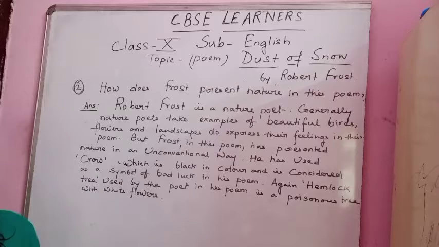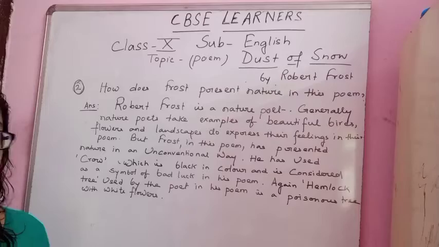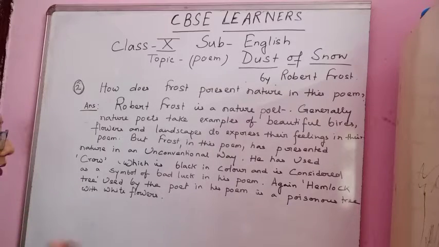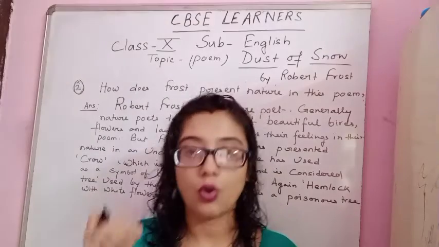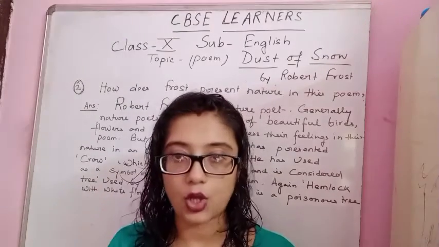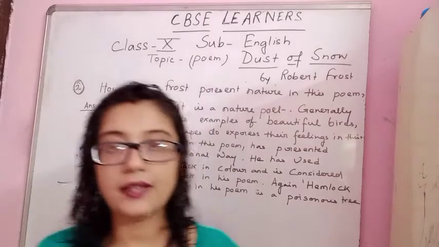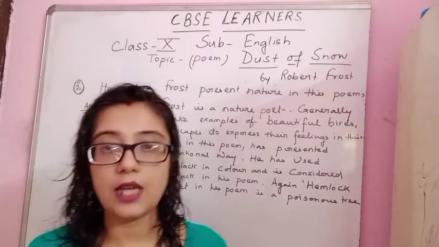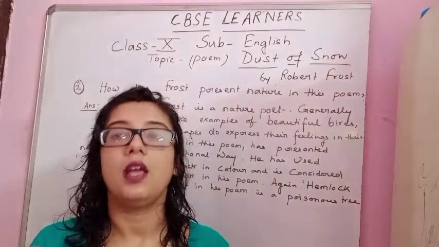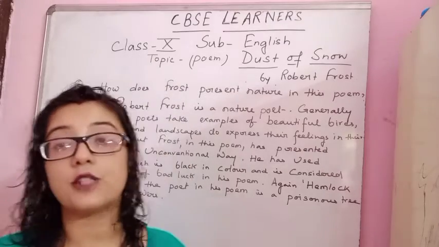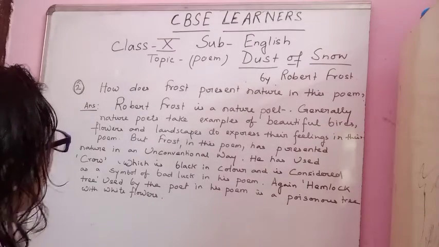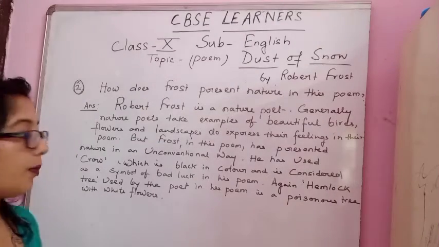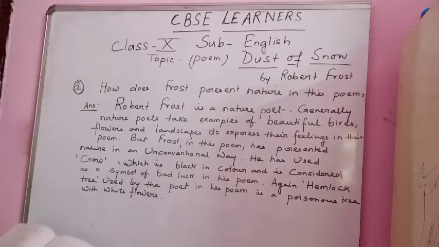Okay. So why has he used a hemlock tree in this poem? He is representing death. He is representing his mood. He has used crow, he has used hemlock tree just to represent his mood, that he was regretful and he was sad. His life was full of sorrow.